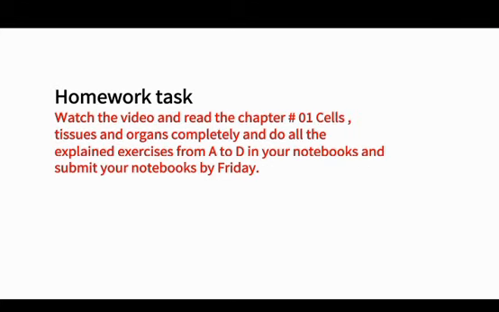Your home task is that watch the video completely, read the chapter 1 cells, tissues and organs, and do all the explained exercises from A to D in your notebooks and submit your notebooks by Friday. You all have to copy down all the exercises in your notebooks and do all the exercises by watching the video and also reading the chapter.